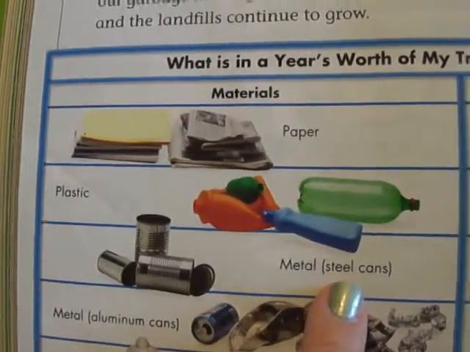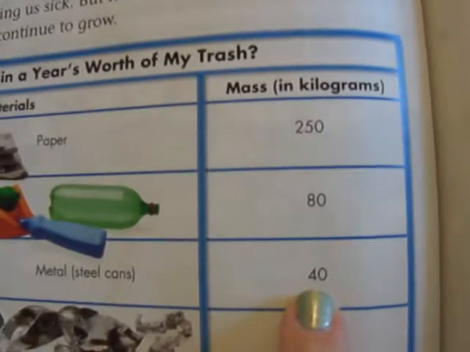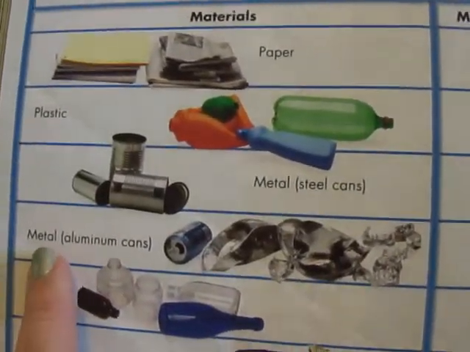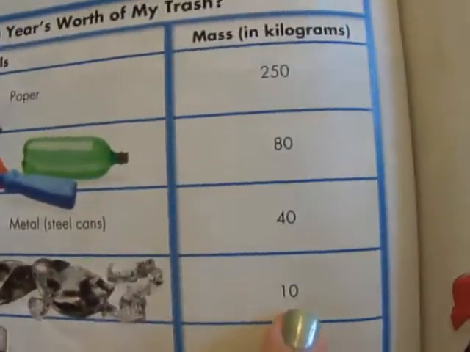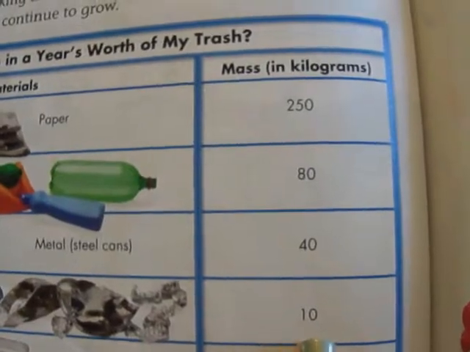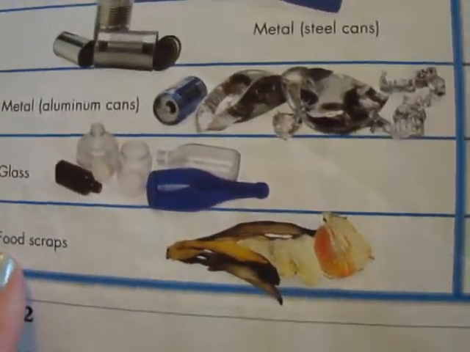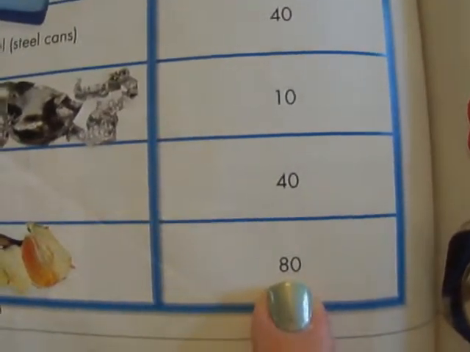Metal, like these steel cans, 40 kilograms in about a year. Metal, like these aluminum cans, 10 kilograms a year. Glass, 40 kilograms. And food scraps, about 80 kilograms per year.